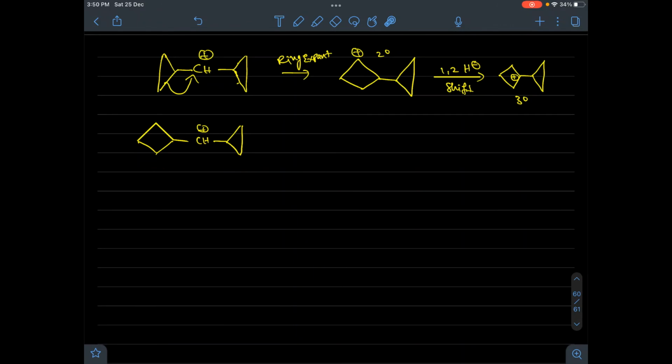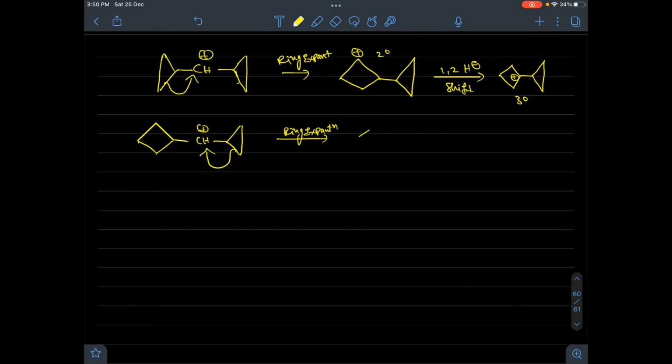So here the angle will be 90 degrees and here the angle is 60 degrees. So the 3-membered ring has greater angle strain, so this is involved in expansion. The 4-membered ring also can, but priority goes to the 3-membered ring expansion.